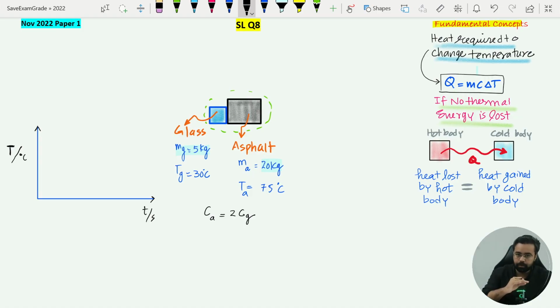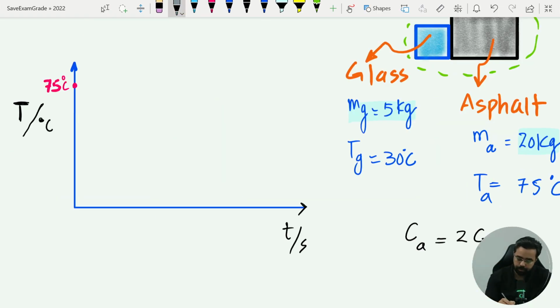So first of all, its specific heat capacity is more than the glass's specific heat capacity, and second, its mass is more than the glass. So that's why you will see a very small change in temperature in the asphalt, which means that the temperature of asphalt will decrease, but that decrease will not be abrupt like this.